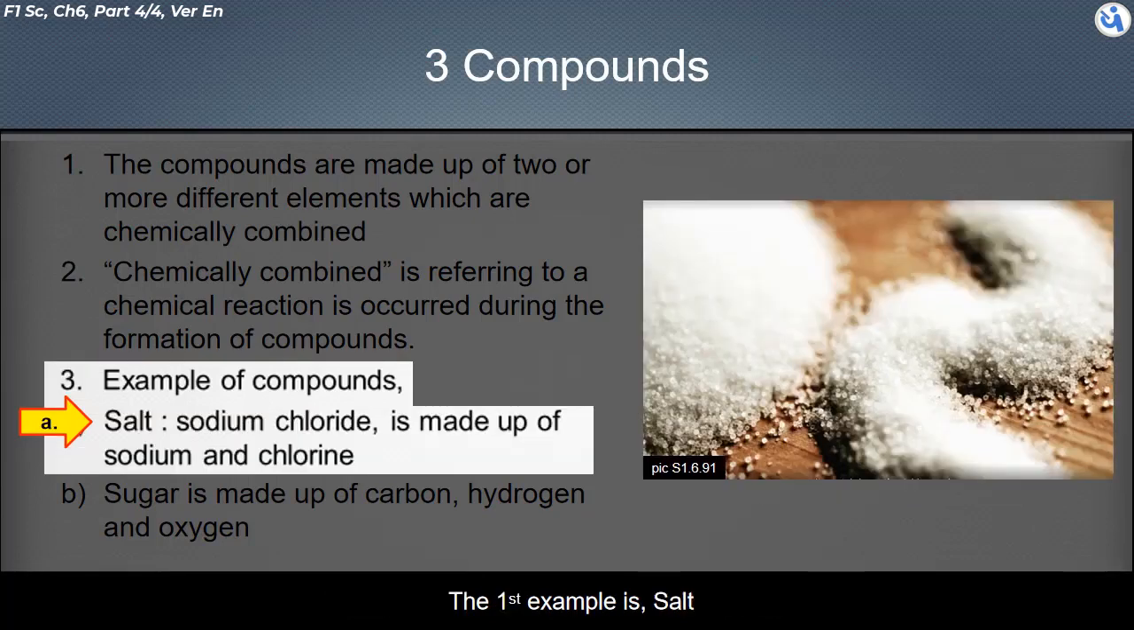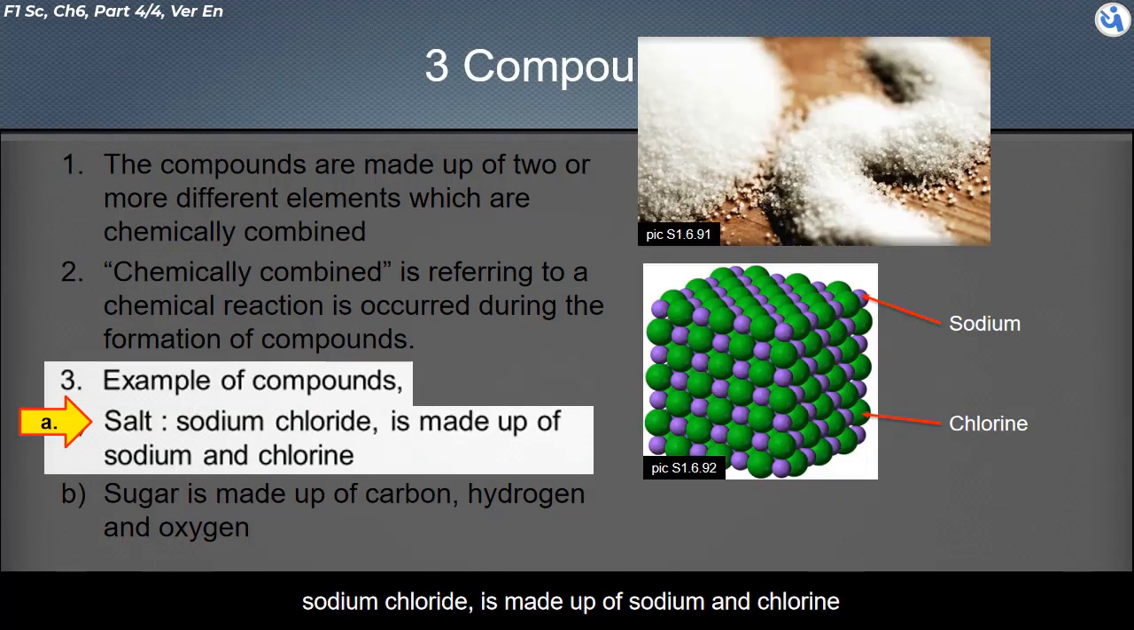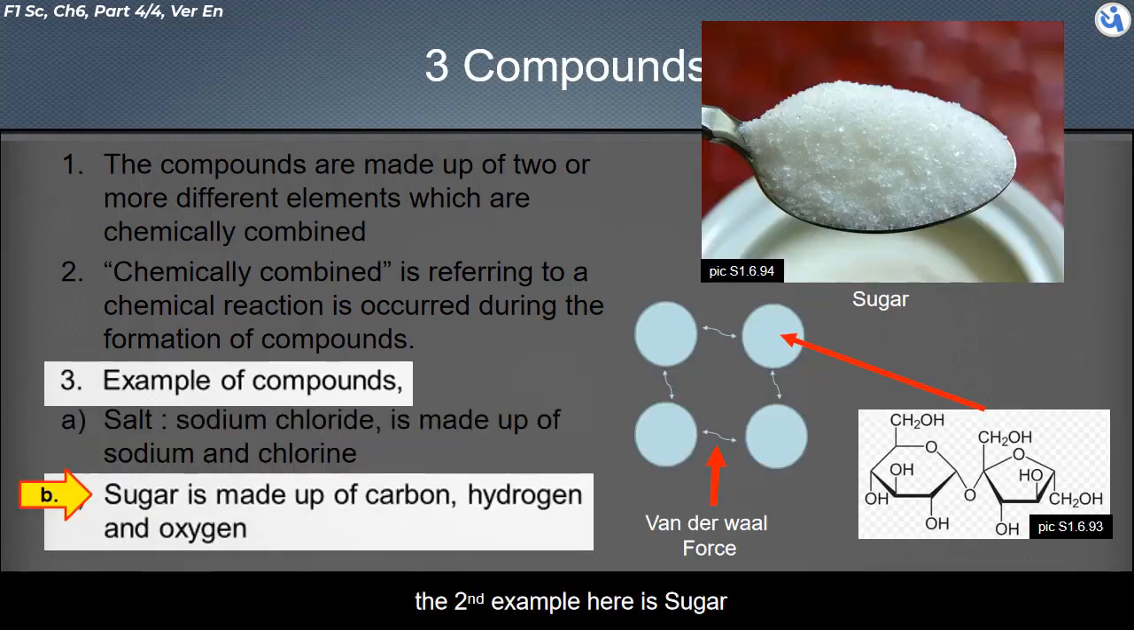The first example is salt. Sodium chloride is made up of sodium and chlorine. The second example here is sugar. Sugar is made up of carbon, hydrogen, and oxygen.